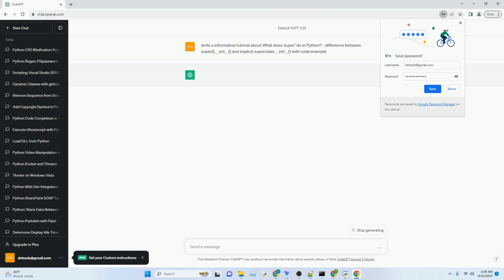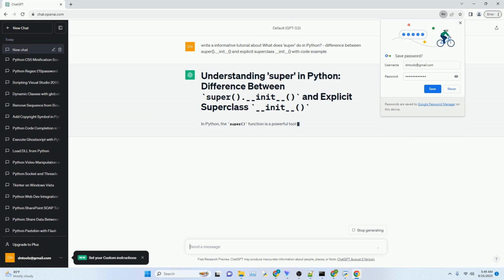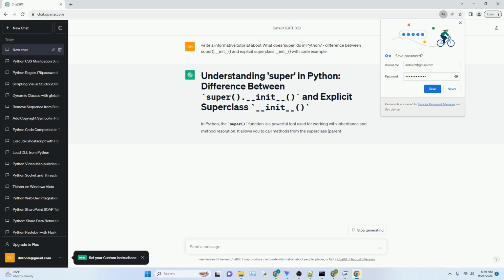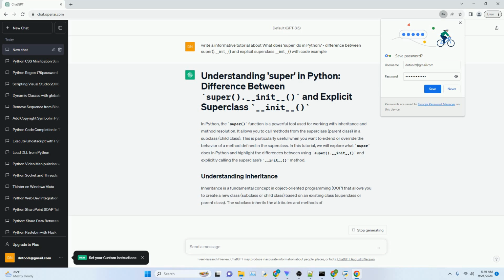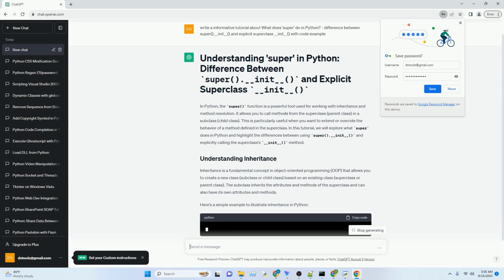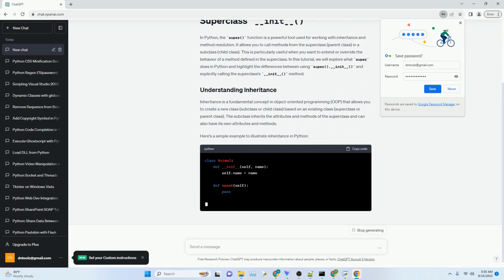In Python, the super function is a powerful tool used for working with inheritance and method resolution. It allows you to call methods from the superclass, parent class, in a subclass, child class. This is particularly useful when you want to extend or override the behavior of a method defined in the superclass.